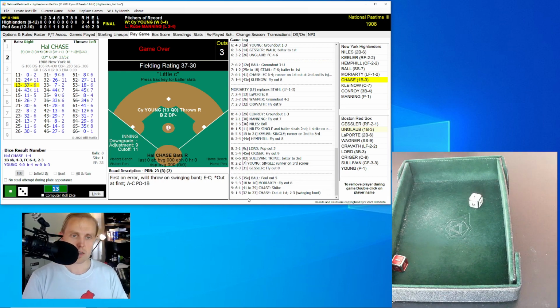So this was the Cy Young show definitely today. Young with 3 base hits and drives in 3 runs, throws a shutout and gives up only 4 hits on the part of the Highlanders.